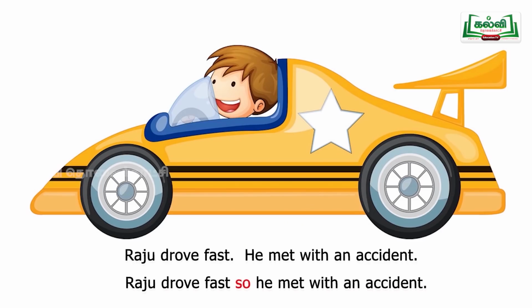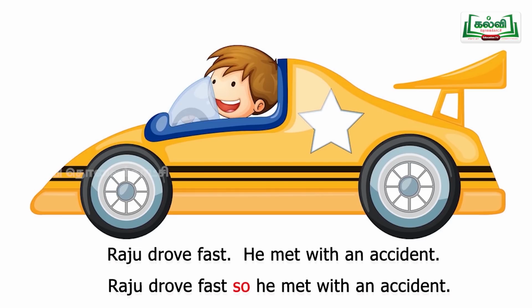Next sentence is, Raju drove fast. He met with an accident. Raju was a driver. See the picture? He drove. Drive, past tense, drove. Raju drove fast. What happened? Because he drove fast, he met with an accident. Raju drove fast, so he met with an accident. I think you all understood the word. Where to use? So. Okay, children?